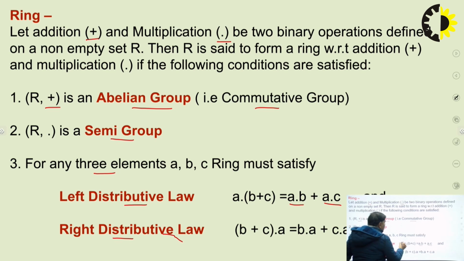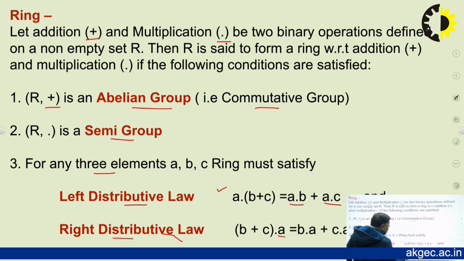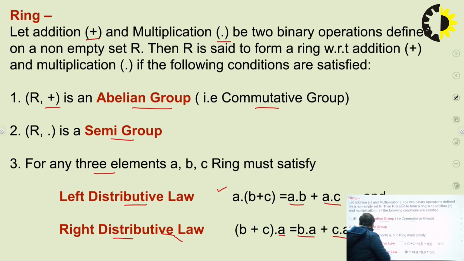So we say this is the left distributive law. Similarly, if we are composing the element A from the right hand side with B plus C, then it will be B multiplied by A plus C multiplied by A. That means we are composing A from the right hand side. So that's why we say this is the right distributive law.